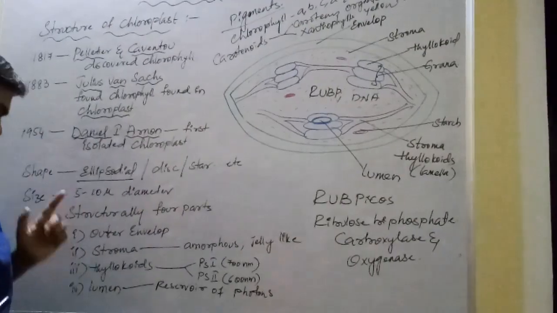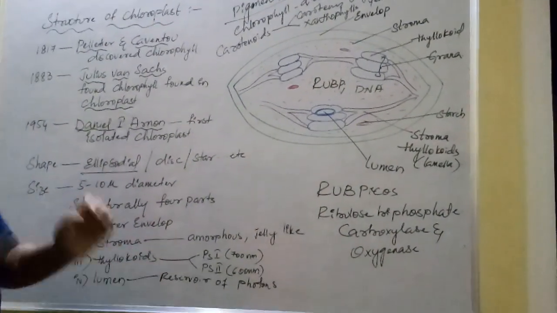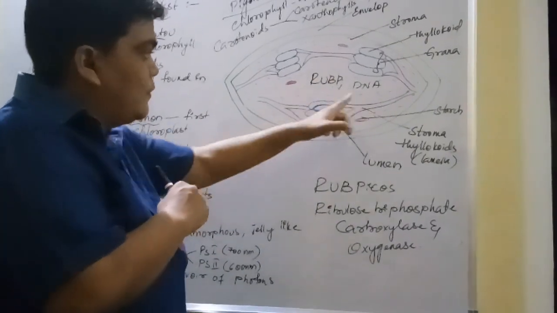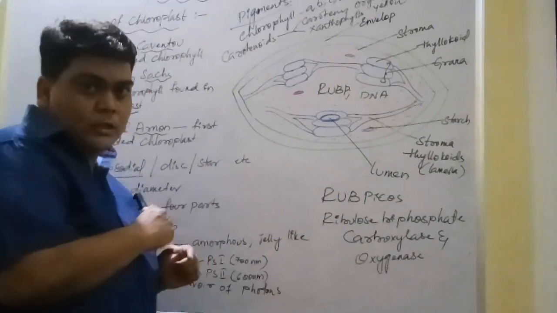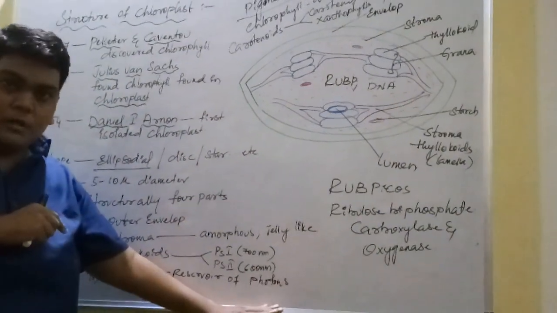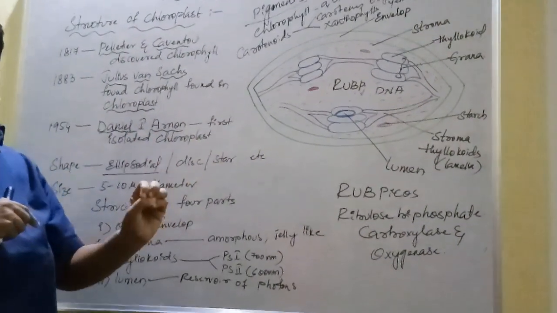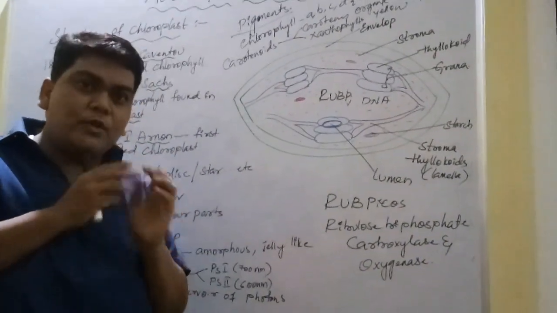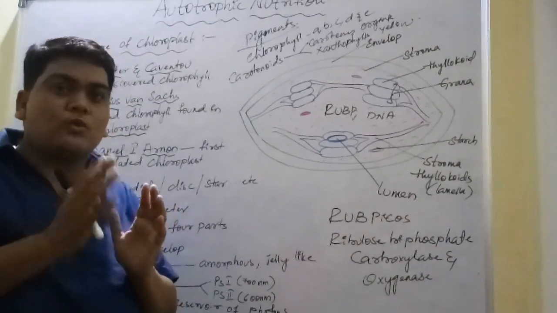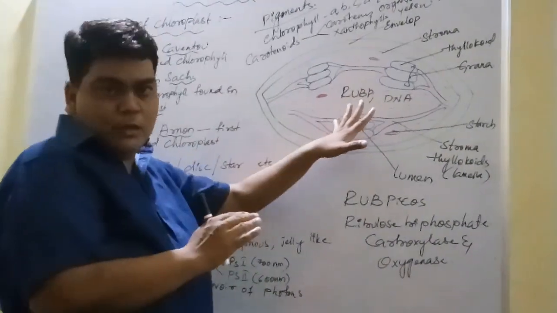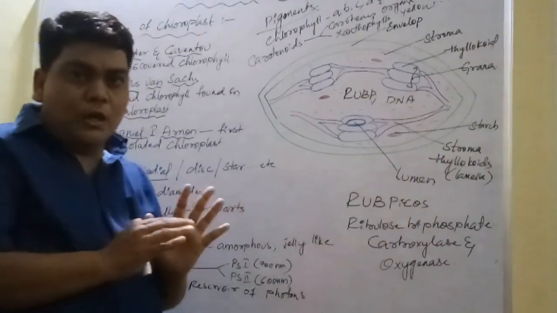Next one is lumen. Lumen is the central space that is present between the thylakoids and the grana as well as in the stroma thylakoids. Now this lumen acts like a reservoir of protons. Photolysis of water takes place here, and I will explain in detail what this is. That means splitting of water takes place, during which hydrogen ions, that is protons, are released. These protons are temporarily stored in this lumen. So that is the importance of the lumen.